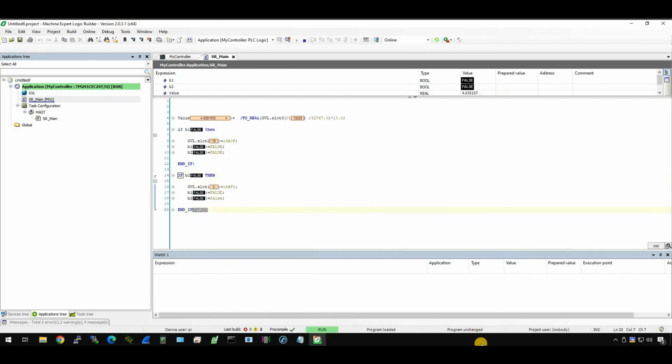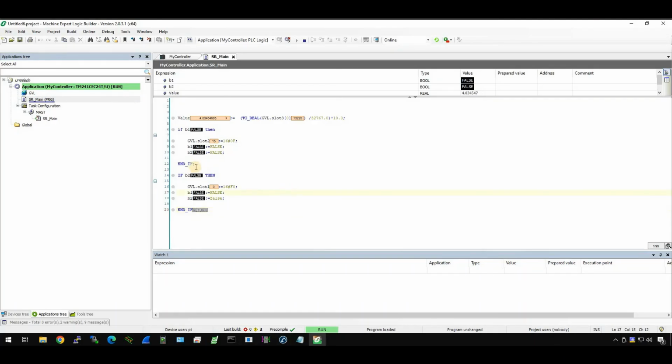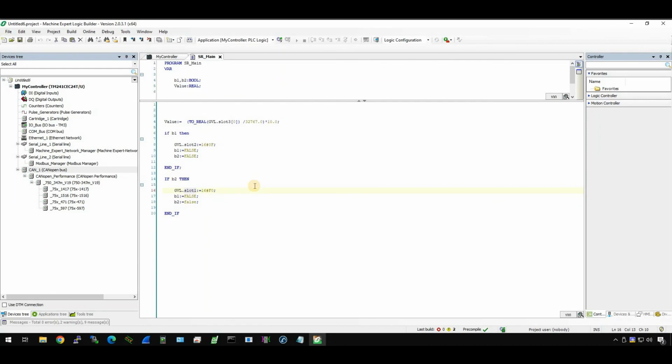Yes. Then open the camera again. You see the... I made something wrong, I think. Okay. Oh, sorry, no, it's not 2. Oh, sorry about that. Then log in again.